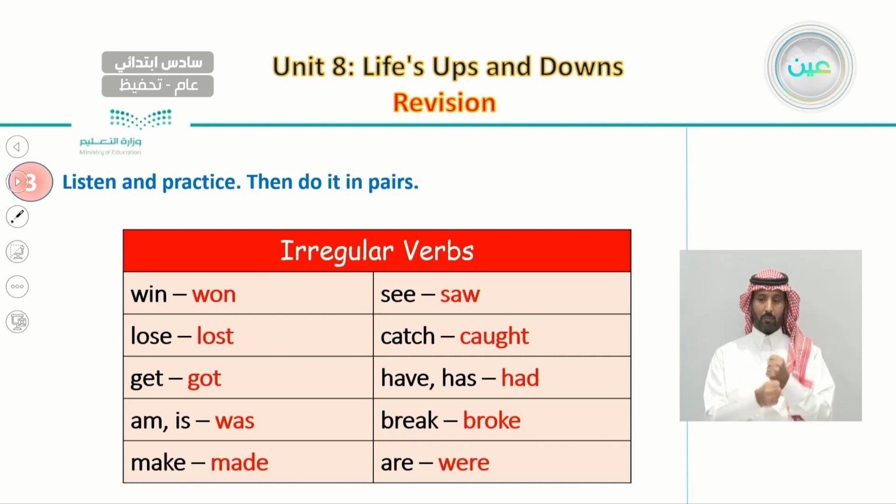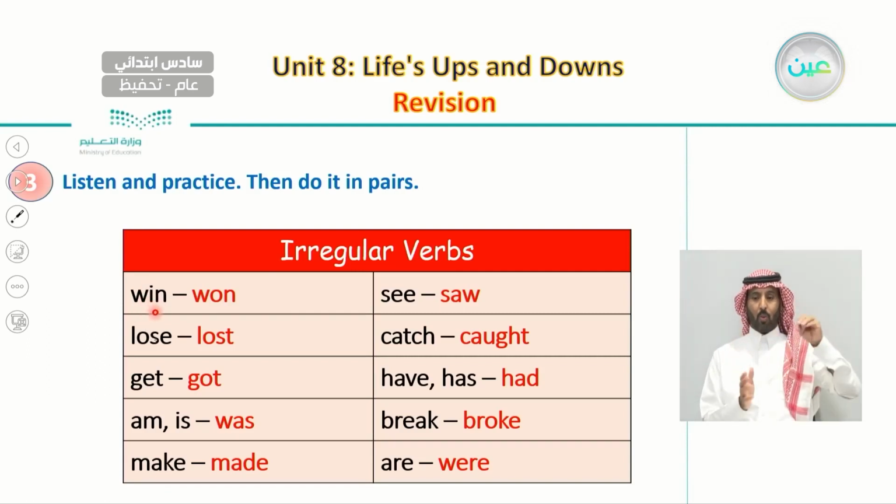So the first verb here we need to know is the verb win. And we know what win means. So, how do we write the past form of the verb win? By using this verb, won. Win, won. And the second verb is lose.